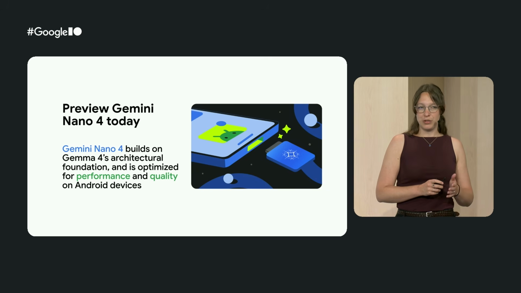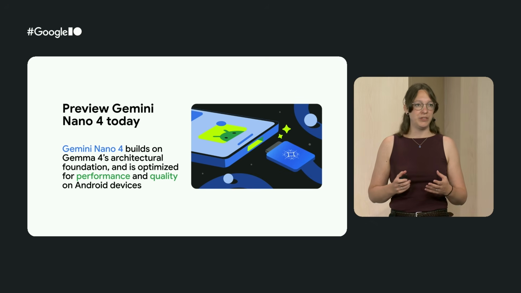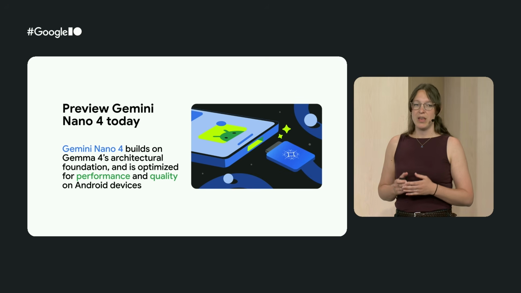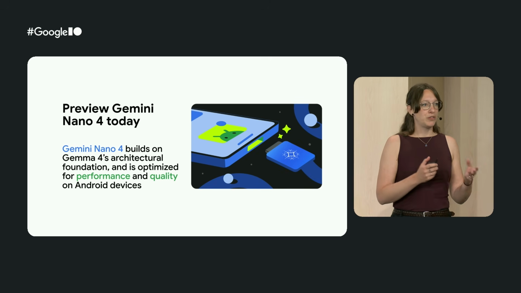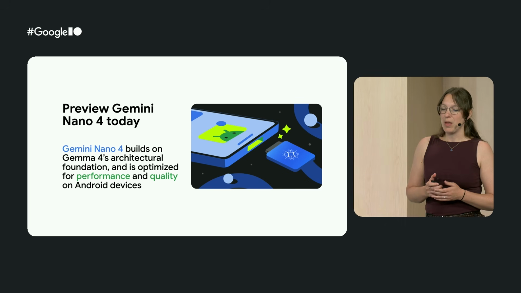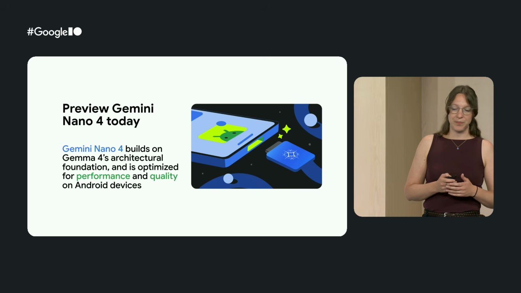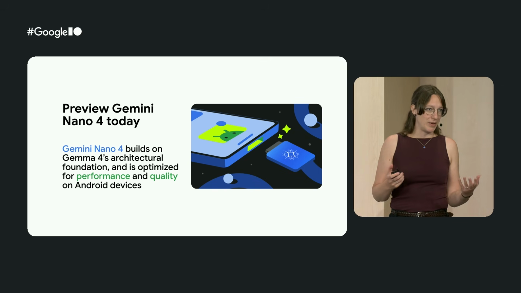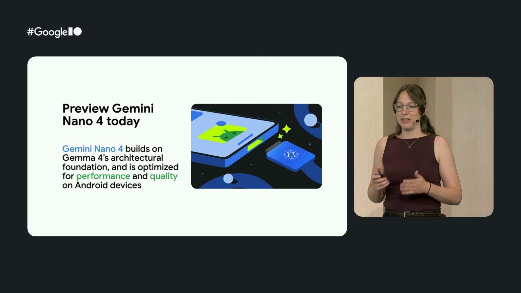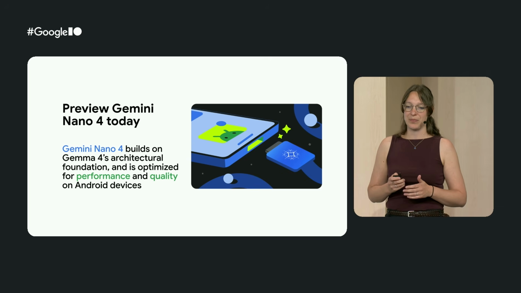And our latest version, Nano 4, is based on the same architectural foundation as the recently released Gemma 4 model, and then got further optimized for maximum battery and performance efficiency. Now, Gemini Nano 4 is coming to consumer devices later this year, but as a developer, you can already preview and prototype with it. And so, for today's demos, we're going to use Gemini Nano 4 for our use cases and show you how capable that model actually is in a whole range of different scenarios.